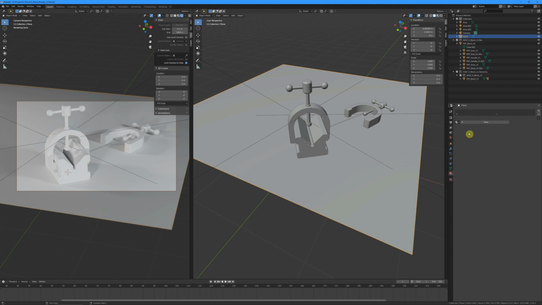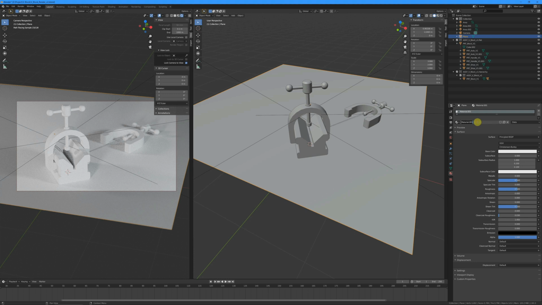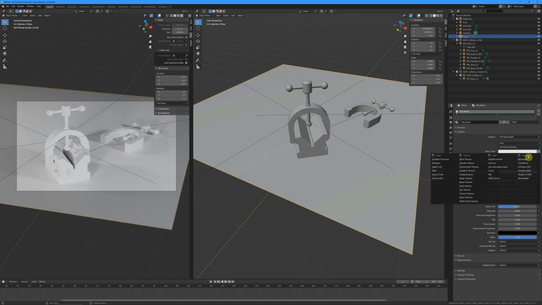I'm going to select that, and I'm going to say there's a new material. First of all, I'm going to give this material a name, and I'm going to call it old wood. And I want to use an image to go onto this plane just here. So where it says base color, there's a small target. I click on this and select an image texture.